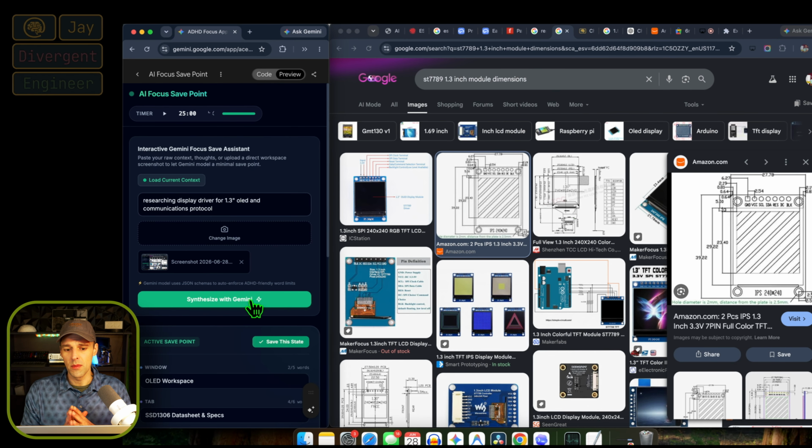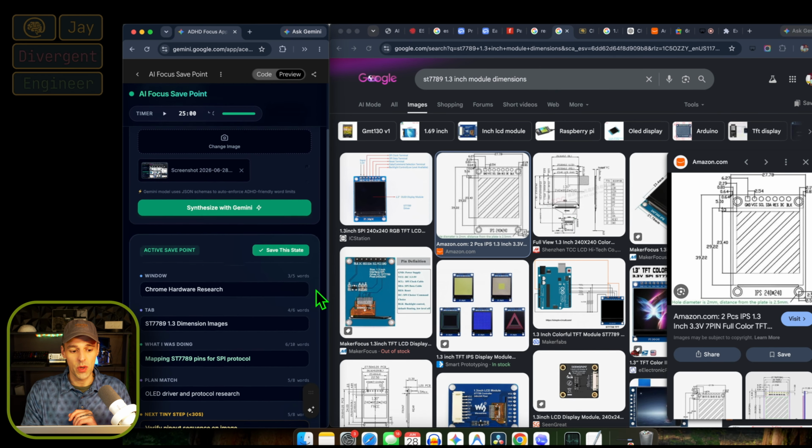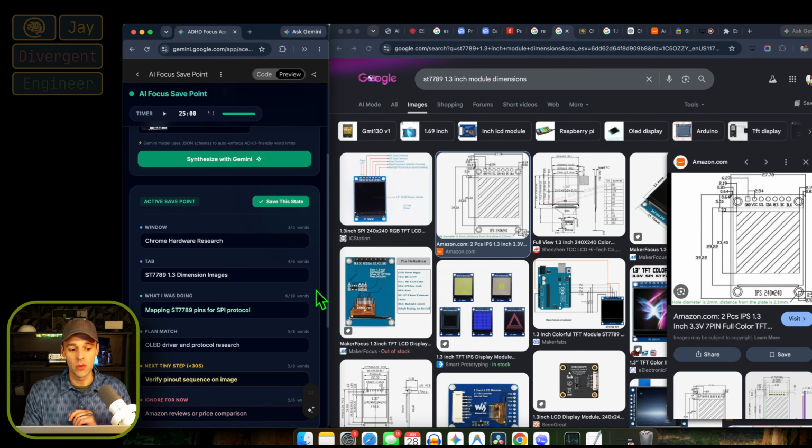It's going to break down the image, try to look at the tabs, and it's going to recognize that I'm performing some kind of work about a display that is not the one that I was originally researching. And it ran really quickly. And here it recognizes which window, tab, and what I was doing on that page.